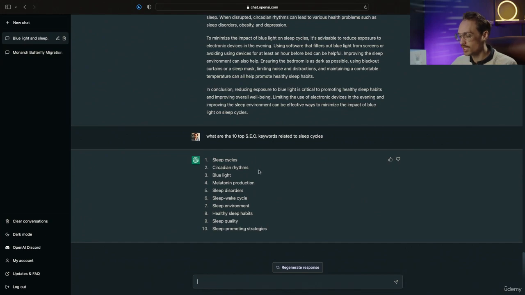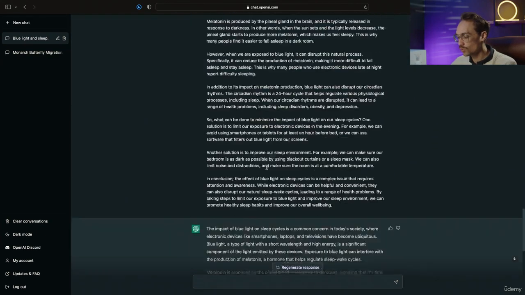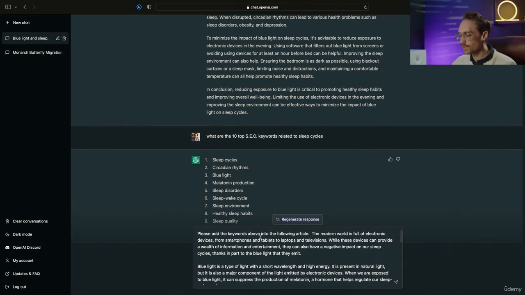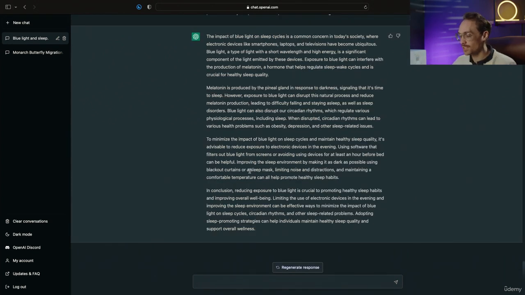Now, I can ask ChatGPT to rewrite this original article and include all of these terms. So I'm asking to please add the keywords above into the following article. Great. Finally, I'm just going to ask ChatGPT to rewrite the conclusion to be a bit more creative and engaging.